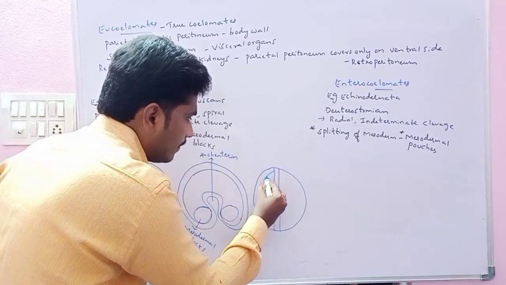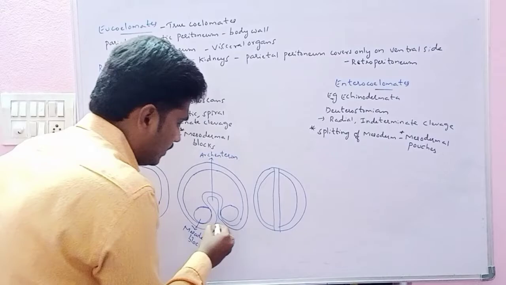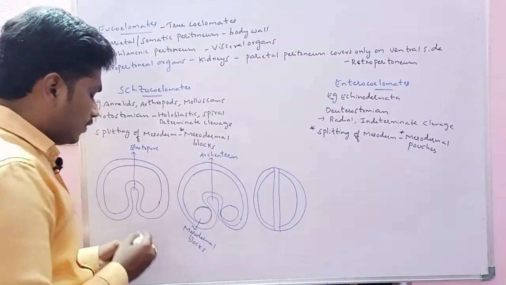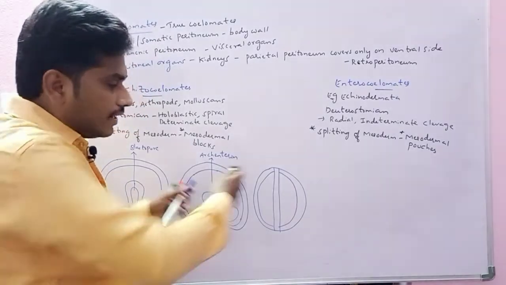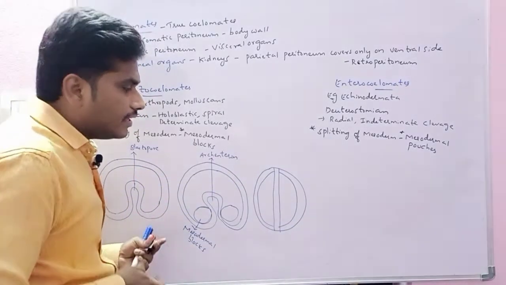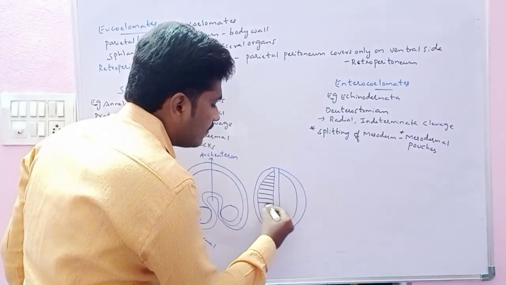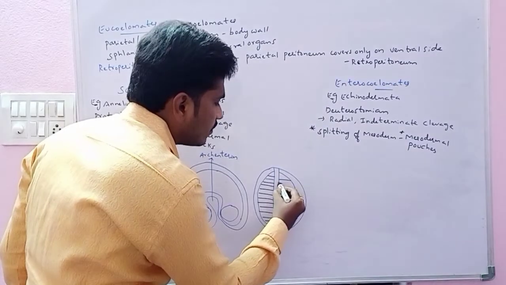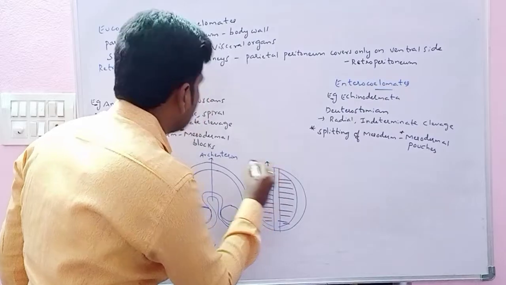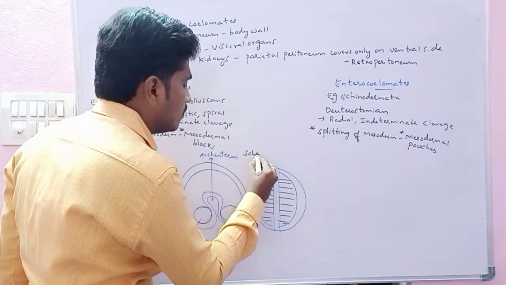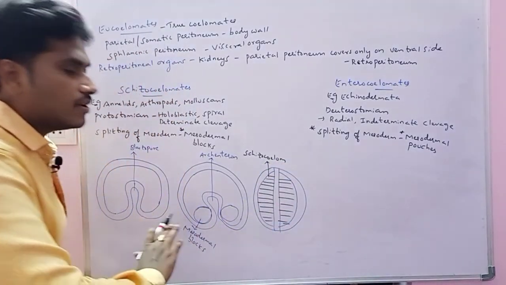The blastopore, the archenteron which is there, invaginates completely and separates the mesoderm. Splitting of the mesoderm takes place completely here. Like this. This is the schizocoelom, not the enterocoelom. Schizocoelom, a true coelom. Formation of the schizocoelom. The splitting of the mesoderm is completed.